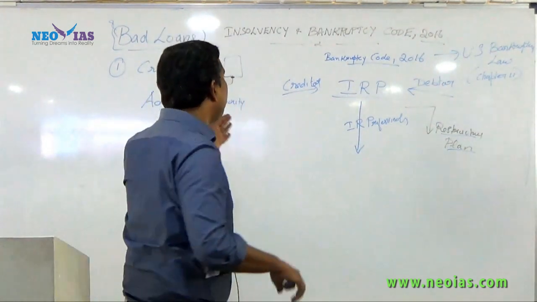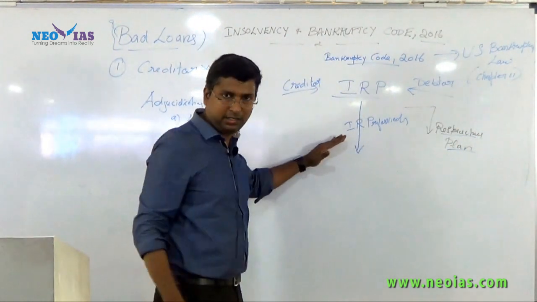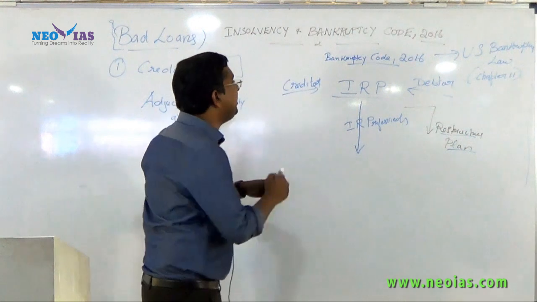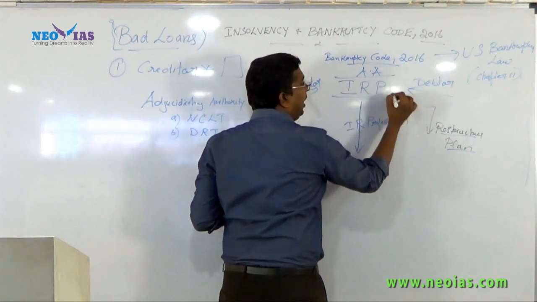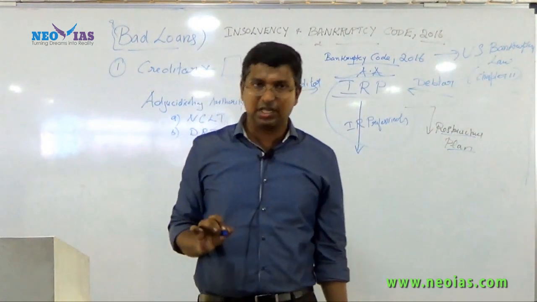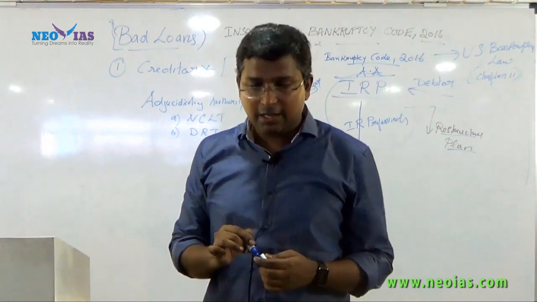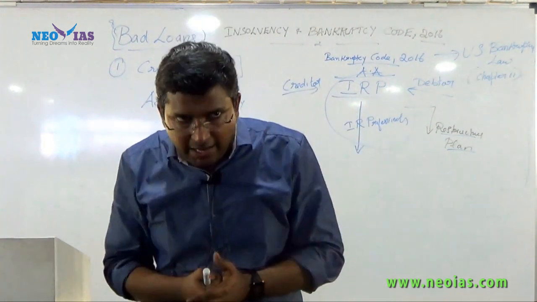Okay, so be very clear, this process can be initiated either by the debtor or by the creditor, and once this is accepted by the adjudicating authority, this process will start, and the process will start by appointing an insolvency resolution professional, and this professional will come up with a revival or restructuring plan.